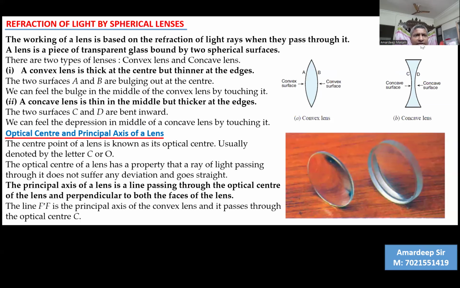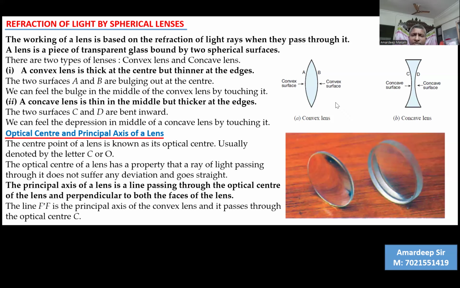So here we see that to study refraction, we take the help of lenses, like to study reflection, we used to take help of mirrors. There is a plane mirror, which is exactly straight, and there are mirrors which are spherical in shape, like the concave mirror and the convex mirror. Mirrors work on the principle of reflection, so they don't allow light to pass through. Whereas lenses are transparent objects and therefore they allow light to pass through them.